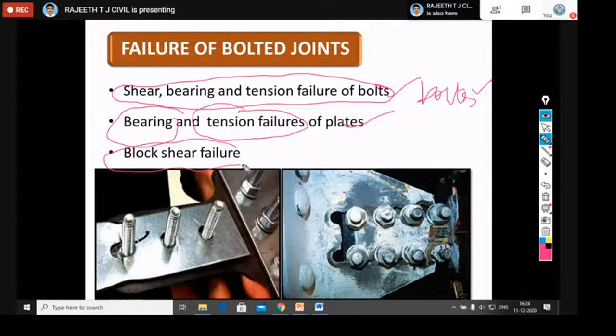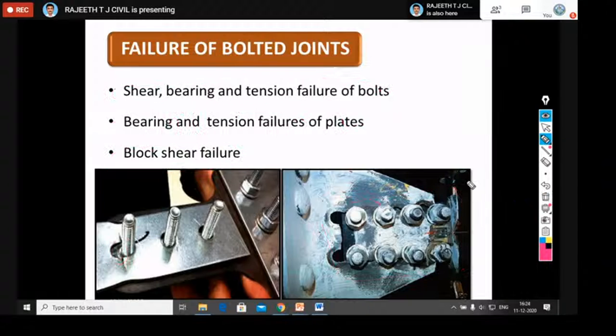Another failure is block shear failure. This figure shows the bearing failure of the plate, the tension failure of the plate, and the block shear failure of the entire joint. So this is the failure of bolted joints. Here the block shear failure is the most critical one. Shear and bearing are the most common. If you provide sufficient edge and pitch distance, we can avoid tension failure of plates. This is about failure of bolted joints.